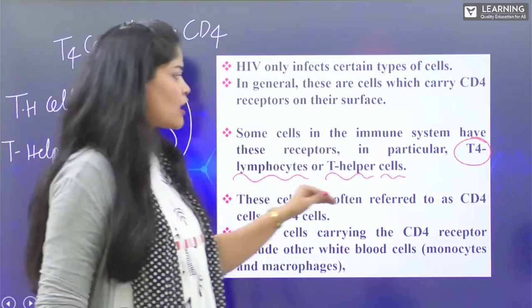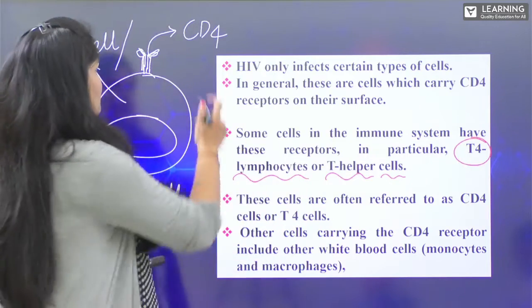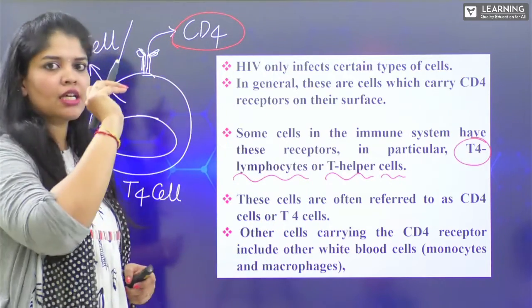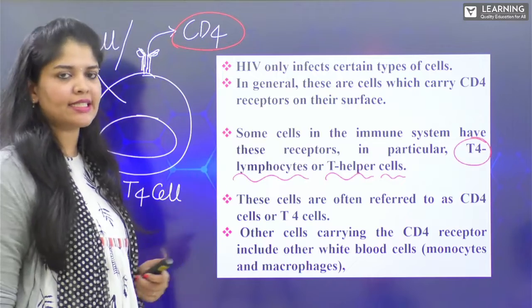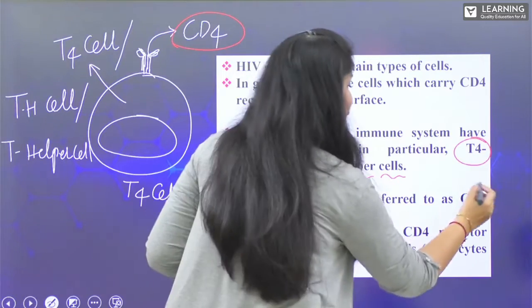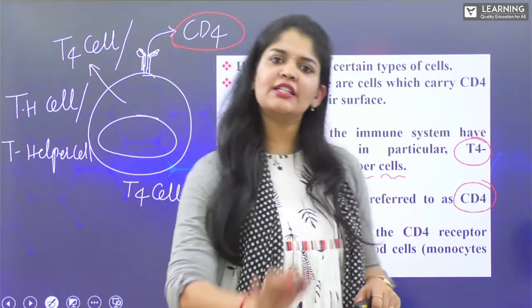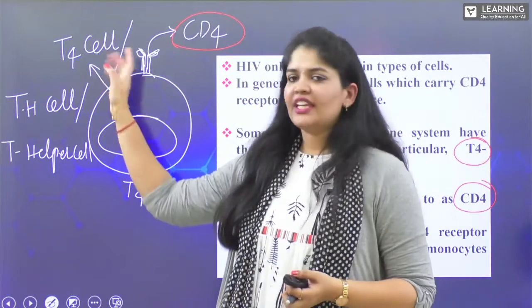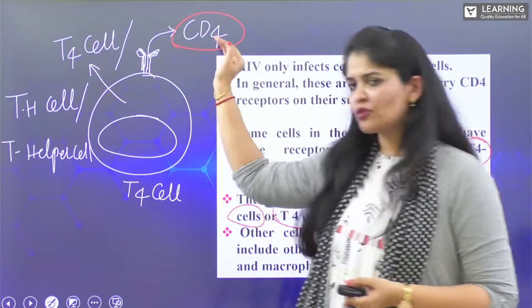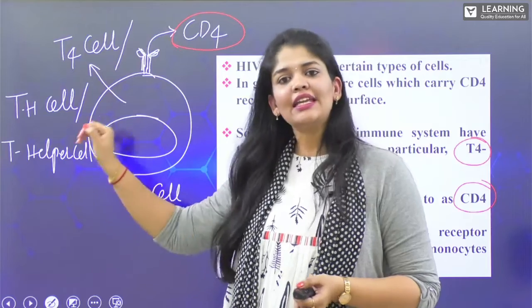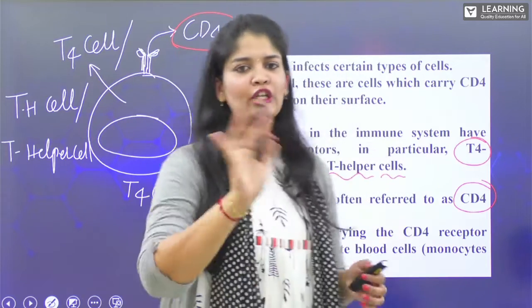Now, these cells are often referred to as CD4. This is the cluster of differentiation, the receptor protein present on the T cells. That is what we call CD4 cells or T4 cells. All these are one. We can call it T4 cells or CD4 cells or TH cells or T helper cells. All of them belong to T4 cells.